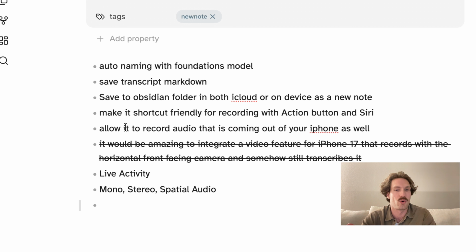I also want to be able to record. I know there's an API where you can record both the sound that's coming out of the iPhone as well as the actual audio from the microphone. So I'd love for that to be a setting. I want to use live activities to the extent possible. And of course, I want to do mono, stereo, and spatial audio.